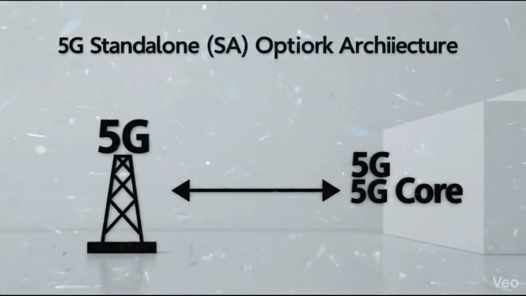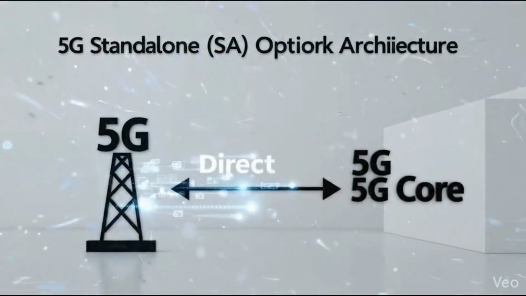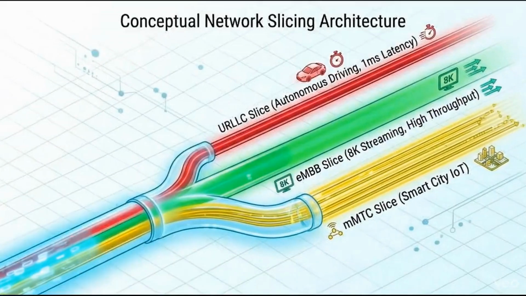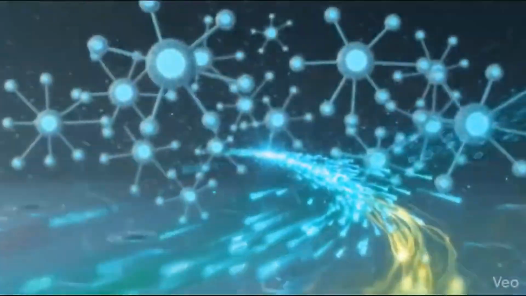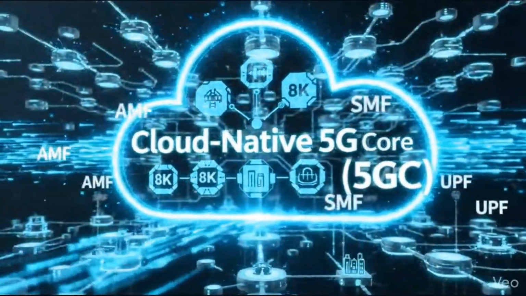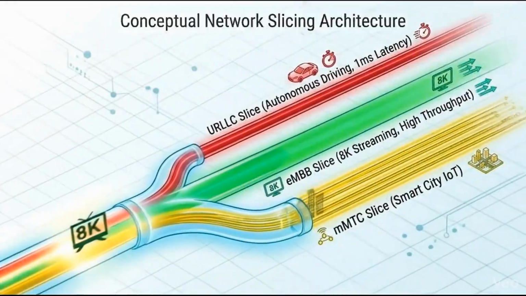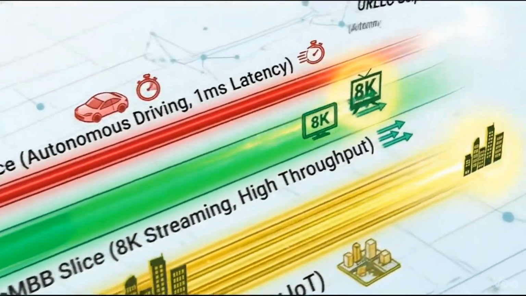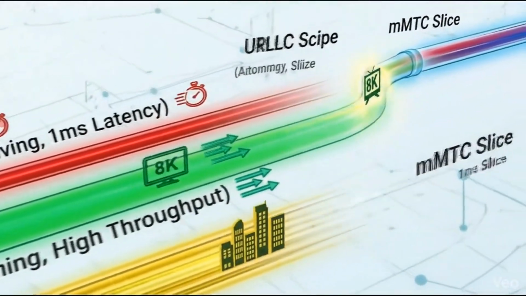Migrating to standalone option 2 creates a direct, unanchored connection to pure 5G hardware. Data now streams straight through a highly modular, cloud-native 5G core network. Each isolated slice dynamically optimizes latency, throughput, or capacity for specific industrial demands.